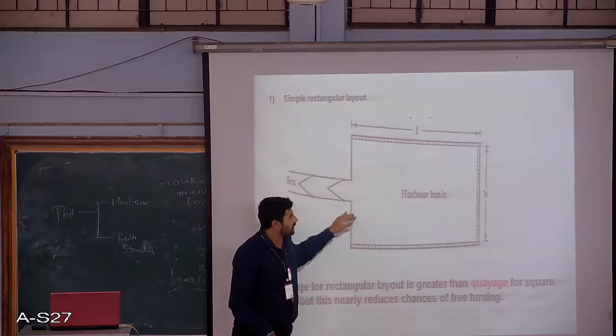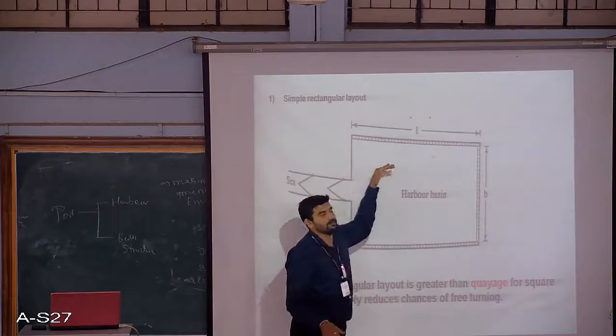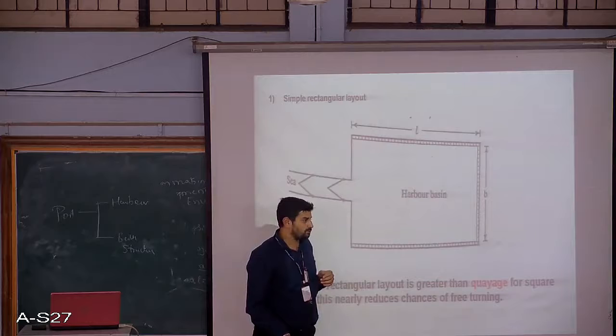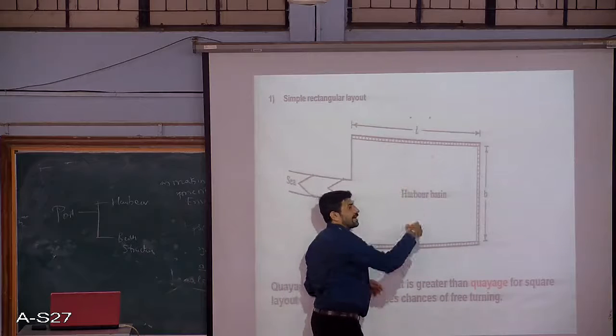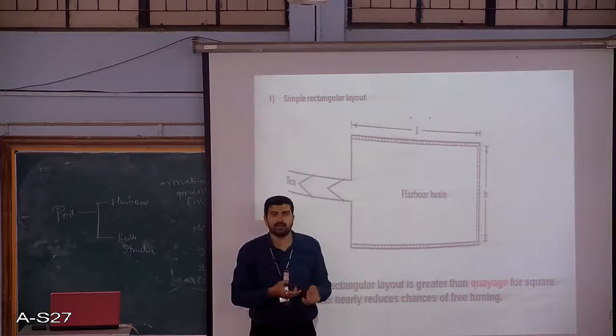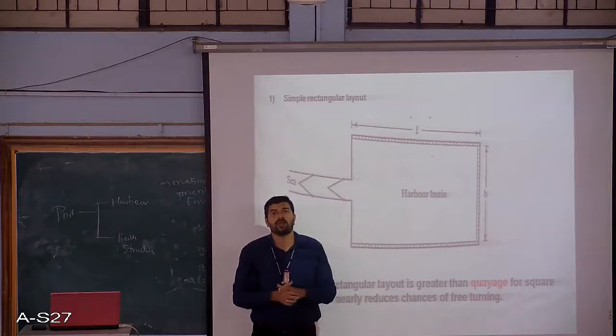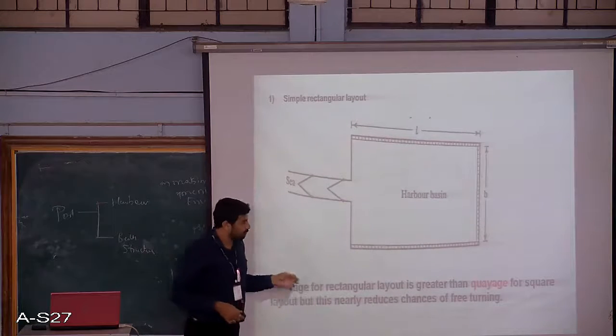However, since you are going with the rectangular shape of a port, the harbor basin area is reduced, which in fact affects the turning or the maneuvering operations of the ships and the boats.